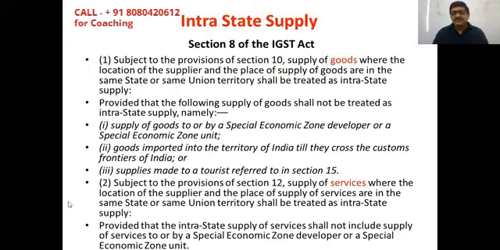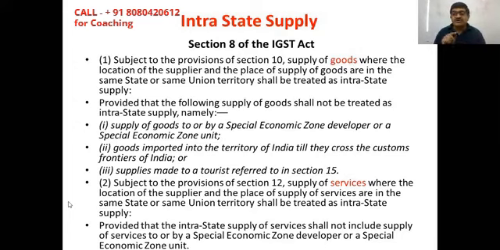So, coming again, where the location of the supplier and the place of supply happen to be within the same state, this will be referred to as intrastate supply. And again, the same provision regarding a special economic zone is given: the following supplies shall not be treated as intrastate supply because these are covered under interstate supply. If goods are being supplied from an SEZ to a place outside the SEZ, it is an interstate supply. From outside the state to an SEZ unit, that is also interstate supply, and will not be considered as intrastate supply. Same is under subsection 2.